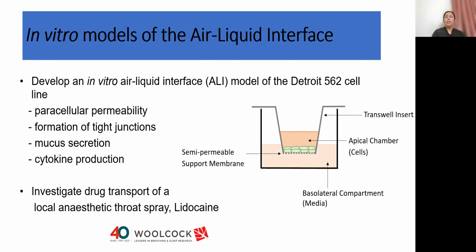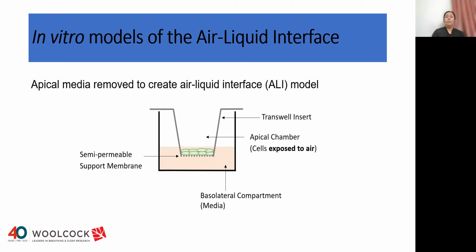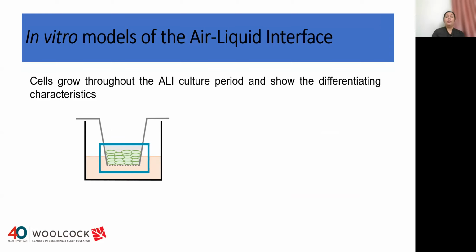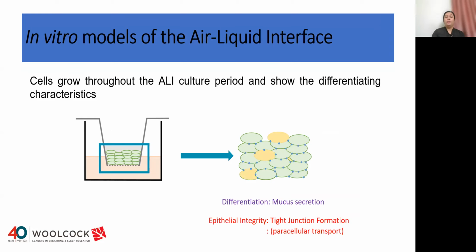An air-liquid interface model is established by seeding the cells at the apical layer of a semi-permeable support membrane and placing media at the basolateral chamber. After 24 hours of seeding, the media is removed from the apical layer and the cells are allowed to grow at the air-exposed surface. The cells multiply, grow and differentiate throughout the ALI culture period, and at the end of the ALI culture period, they show the differentiating characteristics in terms of mucus production and formation of tight junctions that enable passage of small molecules, ions, and solutes through the gaps in between the cells, thus facilitating paracellular transport and showing that epithelial barrier integrity has been attained.